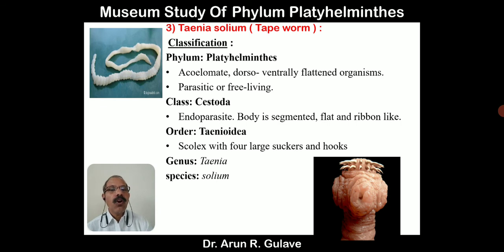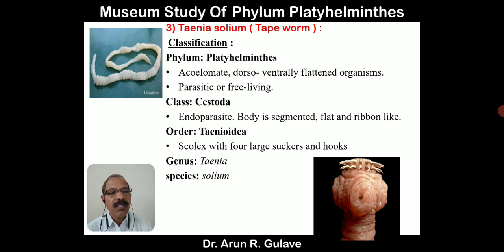Scolex with 4 large suckers and hooks. See the lower image. This is the scolex, and we can see the suckers, one on either side of the body in opposite direction. These are the elevations on the lateral side, elevation on the front side, and there is an elevation on the opposite side. These elevations are nothing but the suckers, and at the apex there are hooks.